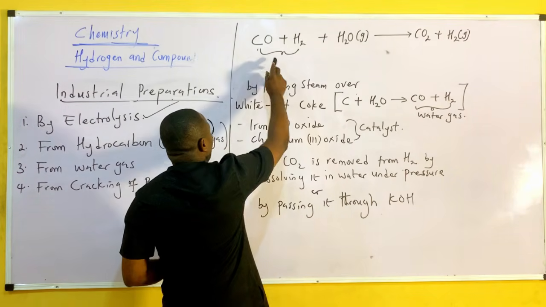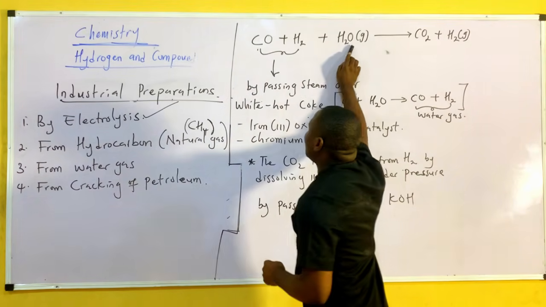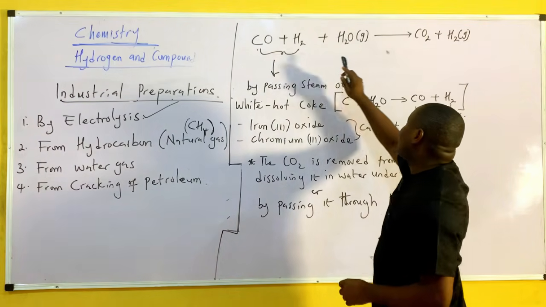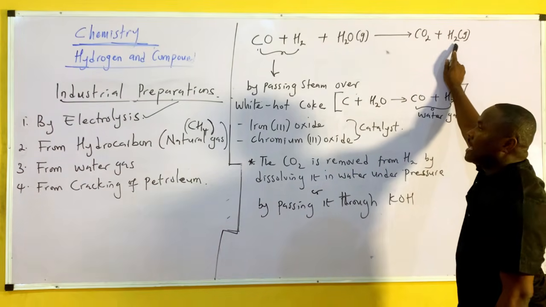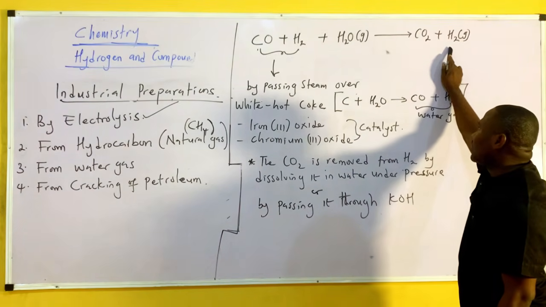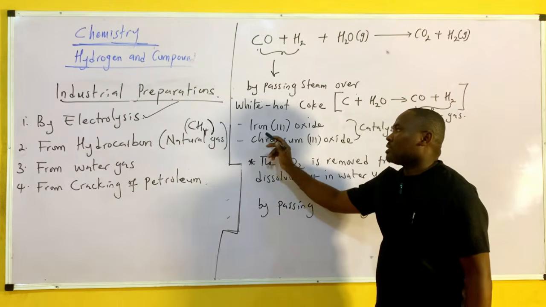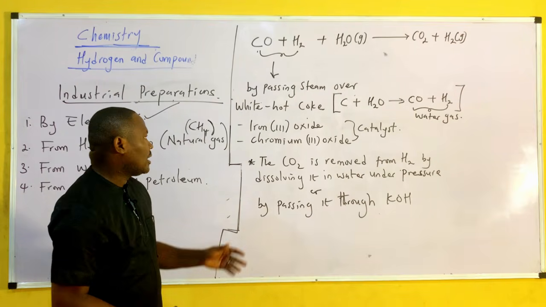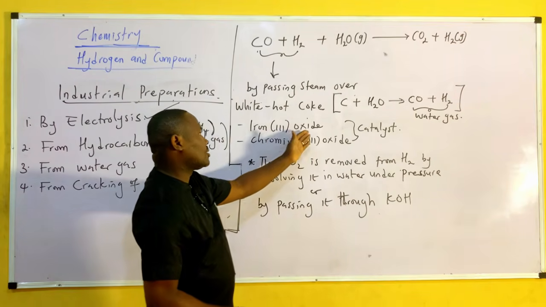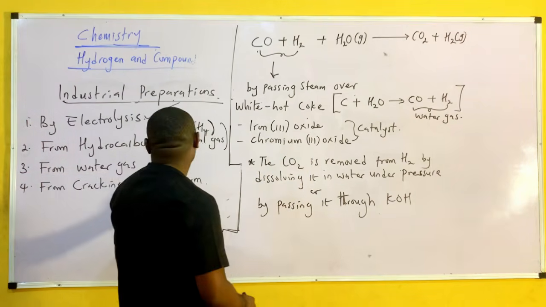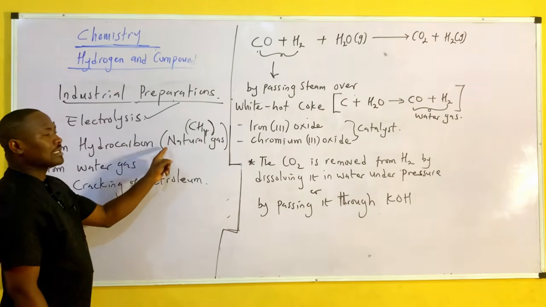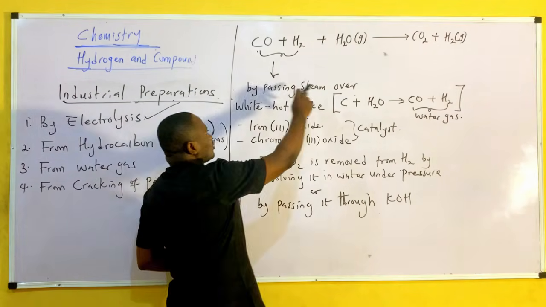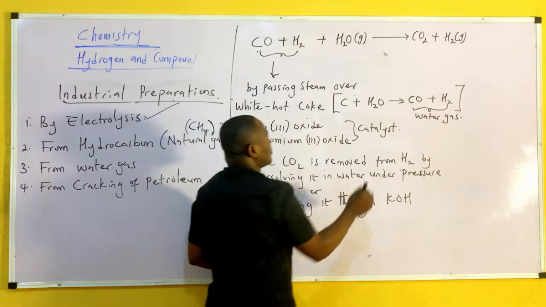So when steam is passed through water gas, we have carbon dioxide and hydrogen. Now take note, this reaction is carried out in the presence of a catalyst. The catalyst used in this is either iron(III) oxide or chromium(III) oxide. But for preparation from hydrocarbon, the catalyst used is nickel. Take note of that.